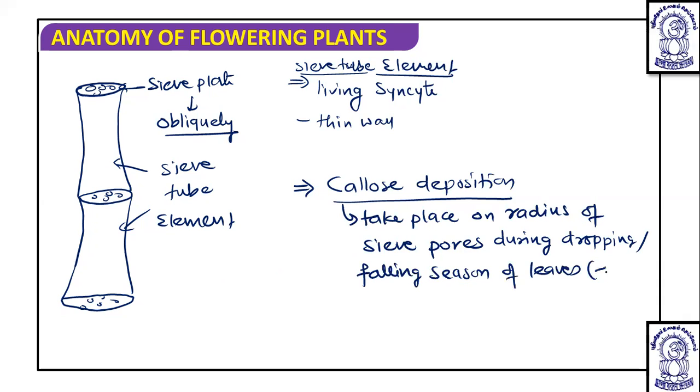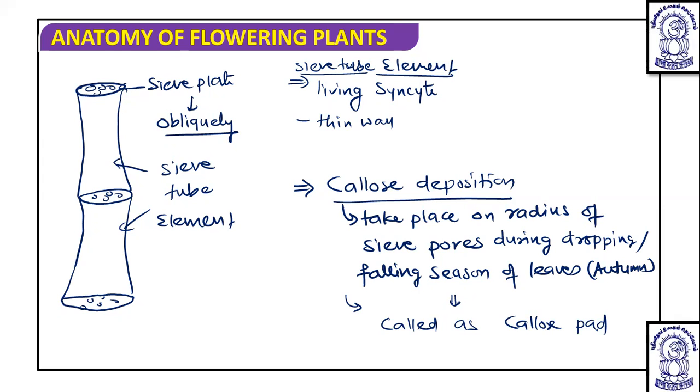And that is autumn. This deposition in the sieve pores is called the callose pad.